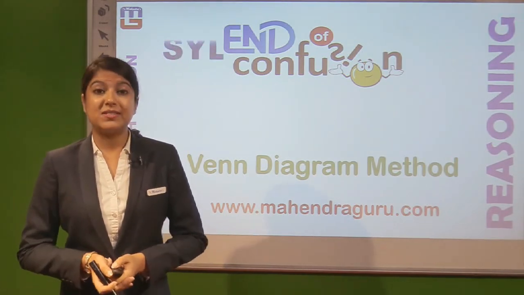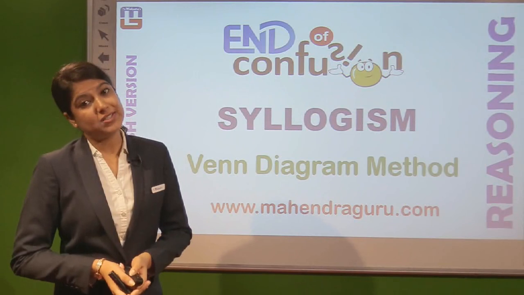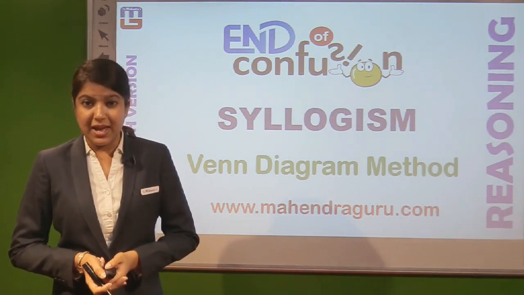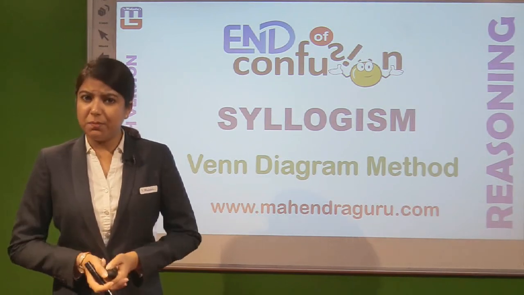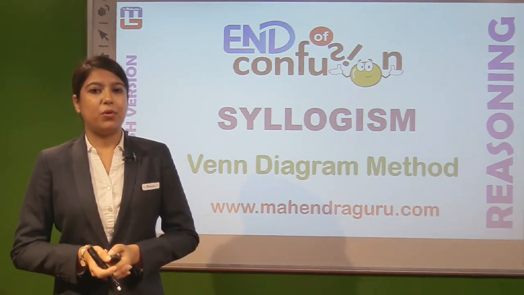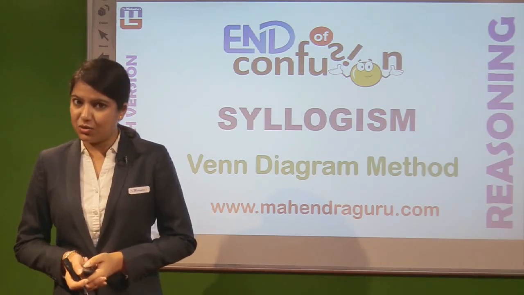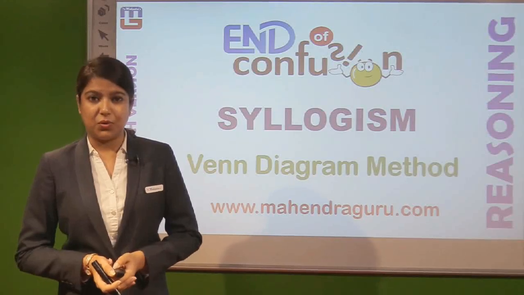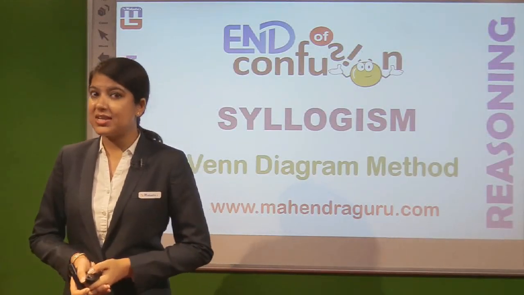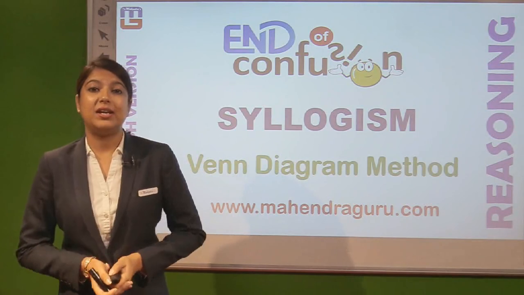So today we would be discussing end of confusion points of the topic syllogism. And Venn diagram method would be our process to approach the questions, to reach the conclusions, to declare whether they follow or do not follow. So today we are starting with this session of confusion ending.